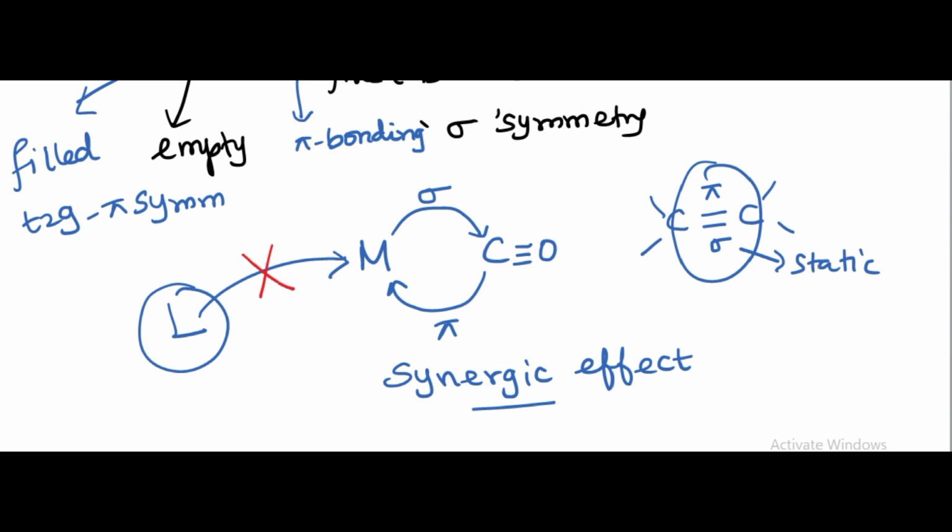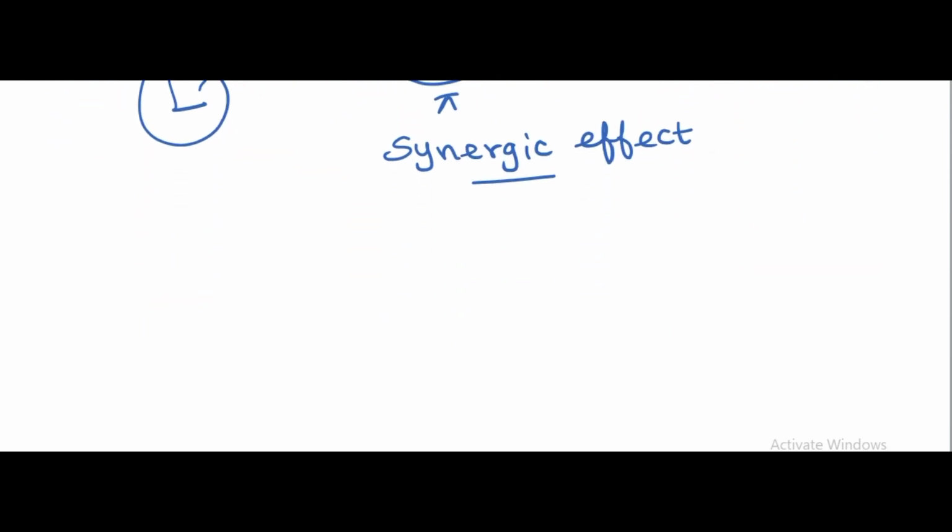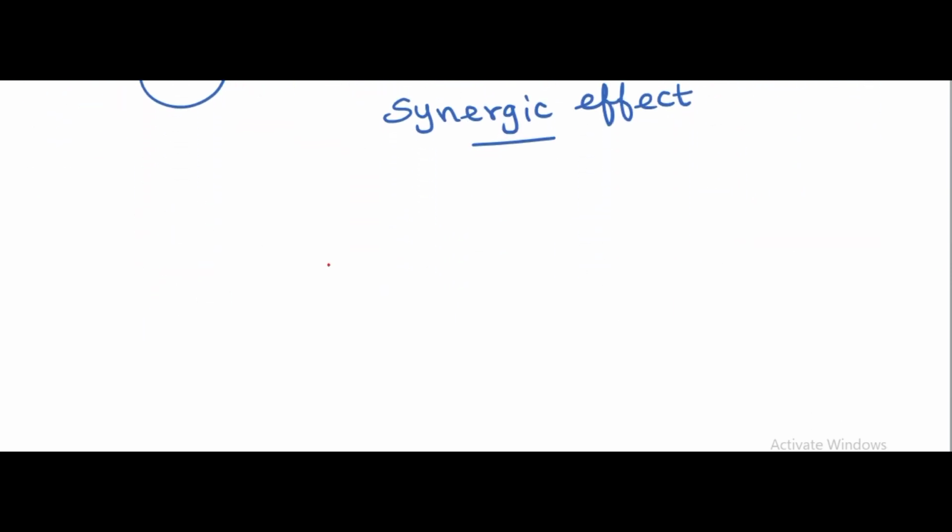So this is known as the synergic effect, and another name for this bonding is back bonding. It is also called back bonding.